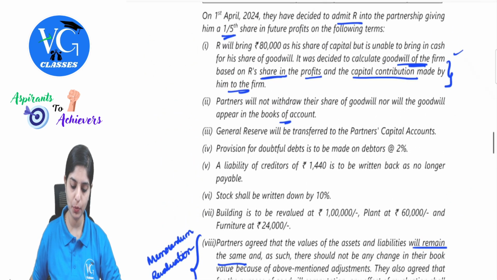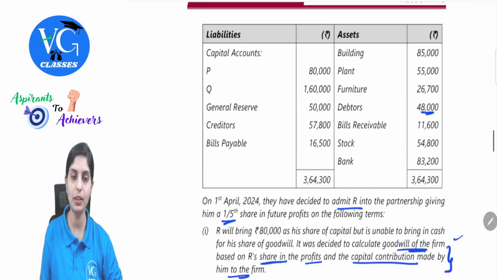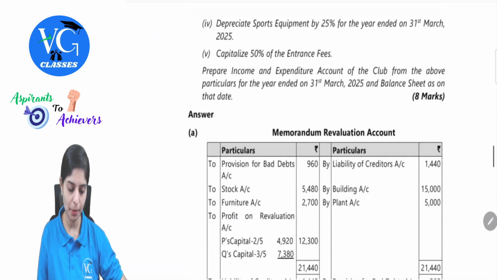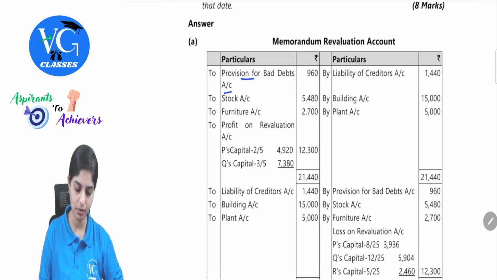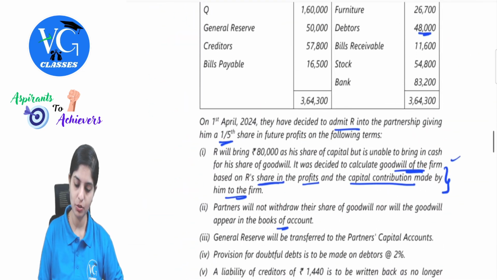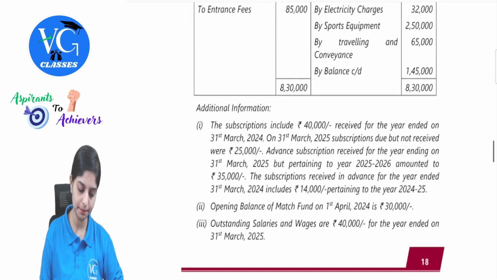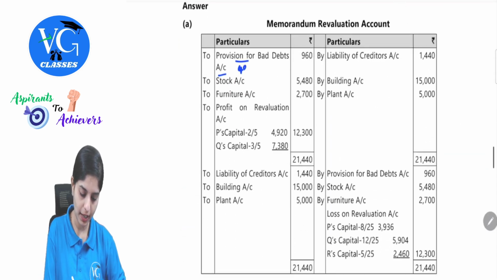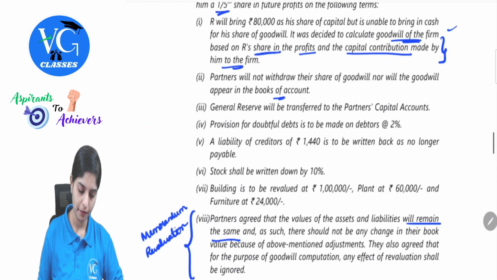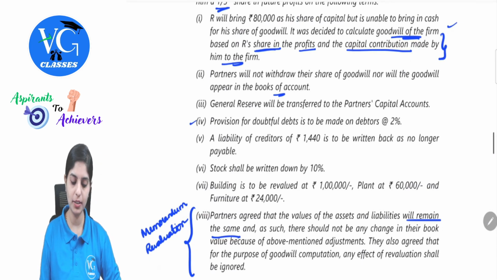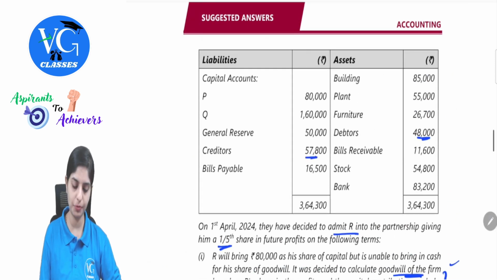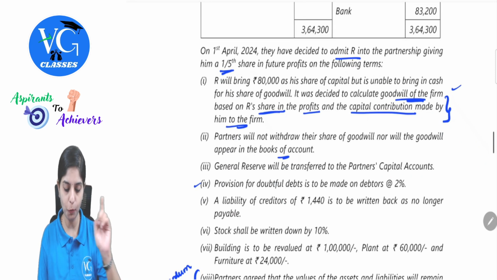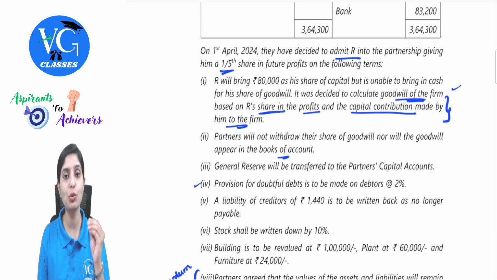Provision for doubtful debts is to be made on debtors at 2%. Debtors is 48,000, 2% on this on the debit side in memorandum revaluation, to provision for bad debts. So 48,000 into 2%. Then we have liability of creditors 1,440 written back as no longer payable. Observe one thing, there is a creditor of 57,800. Out of that, 1,440 is to be written back as it is no longer payable.